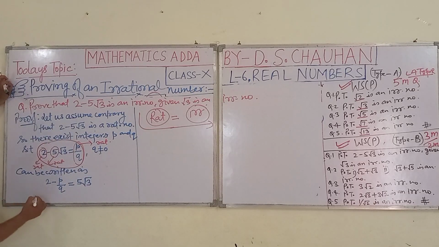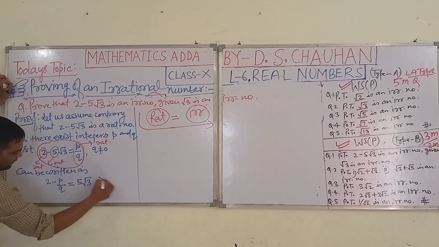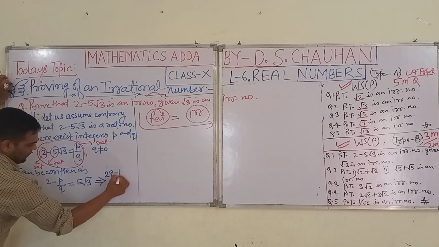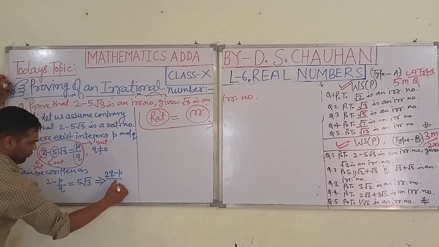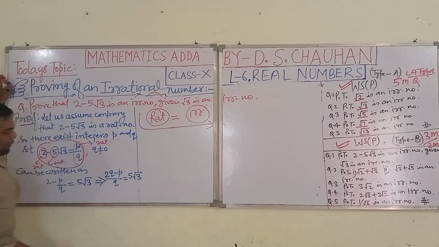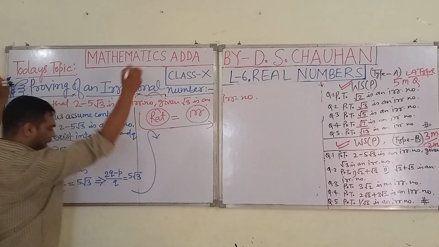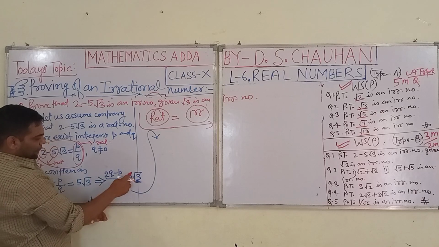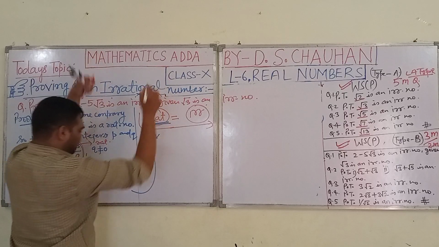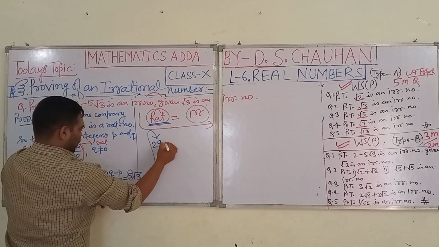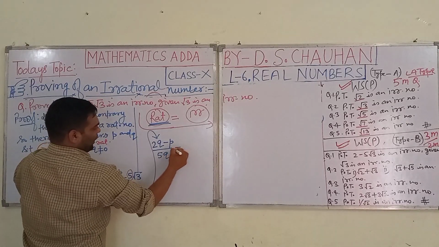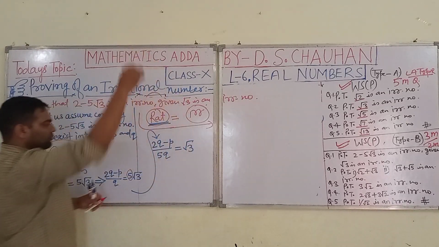Well students, after simplifying, what can we get here? We get 2q minus p upon q equals 5 under root 3. Further, since 5 is also a rational number, we will bring it to the left side as per this strategy. So we get 2q minus p upon 5q equals under root 3.